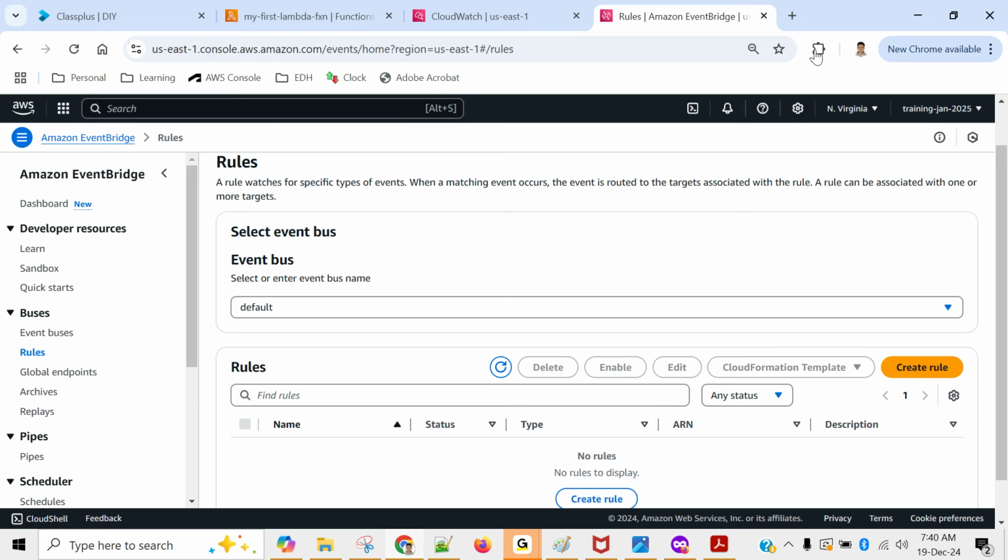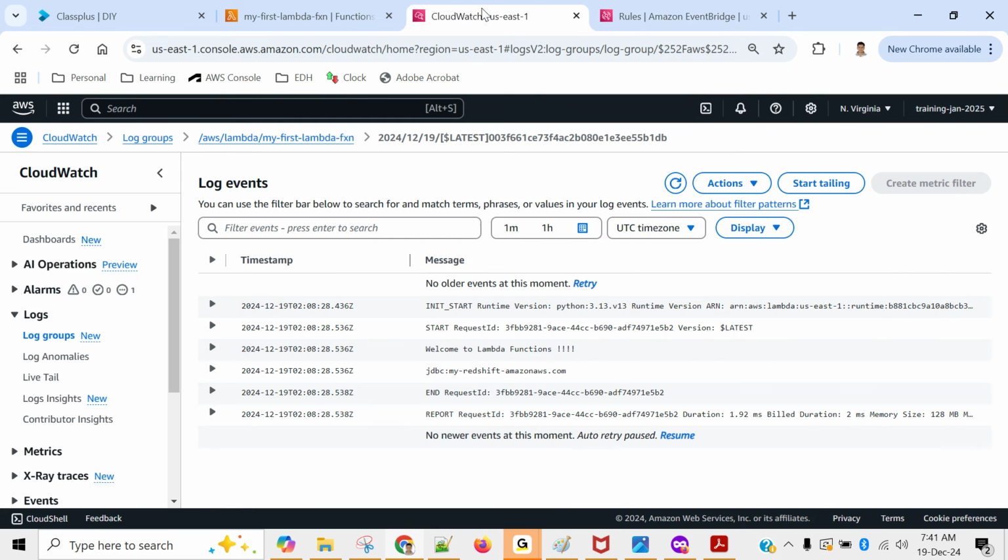Neeraj, this EventBridge is like a scheduling tool or something? Yes, absolutely. It's a separate service in AWS, which is specifically for scheduling. Okay, we need to create some IAM role for this as well, right? No, no, it's not required. This is internal, just like CloudWatch is also there, right? We did not create any IAM role for CloudWatch. These are centralized services. CloudWatch is capturing the logs for all the services, not only Lambda.